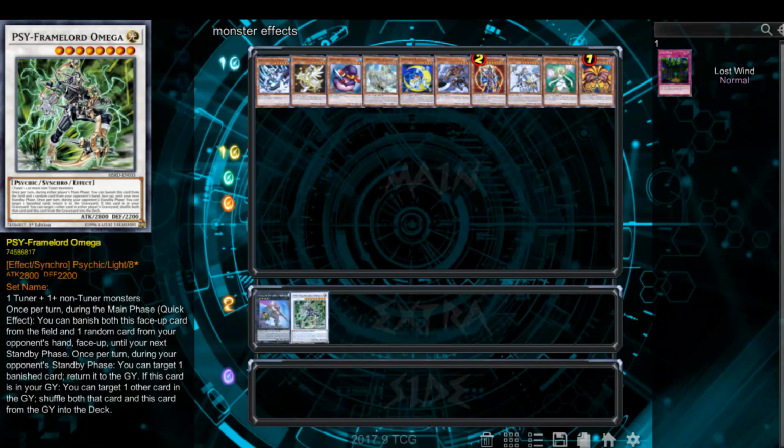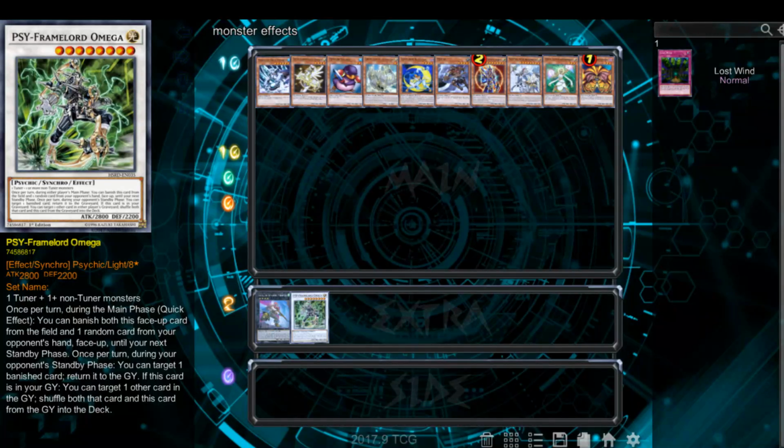That means both graveyards, by the way. Shuffle both that card and this card from the graveyard into the deck. So what that means is you can only activate that effect, like Mizuki, during your own main phase if it is your Cyframe Lord Omega. Yep. You can target your opponent's cards in their graveyard too if you wish. Yeah, you can target your opponent's Mizuki in the grave. It feels terrible being on the receiving end of that.